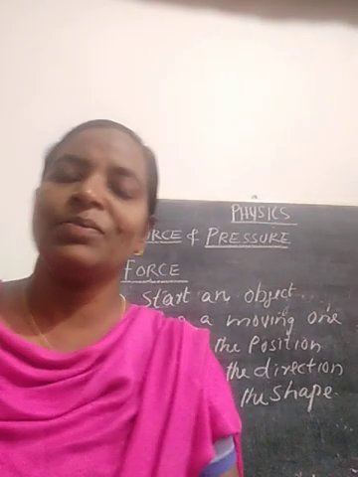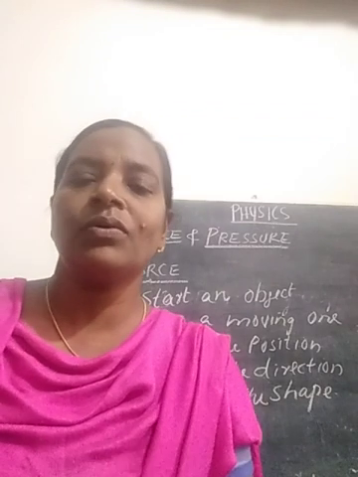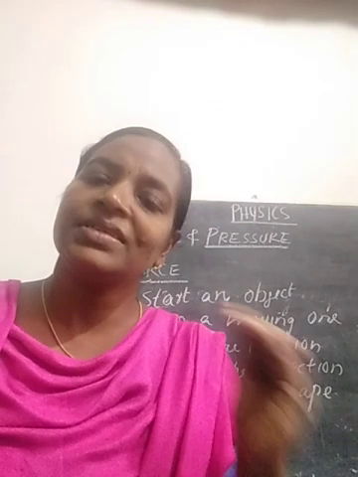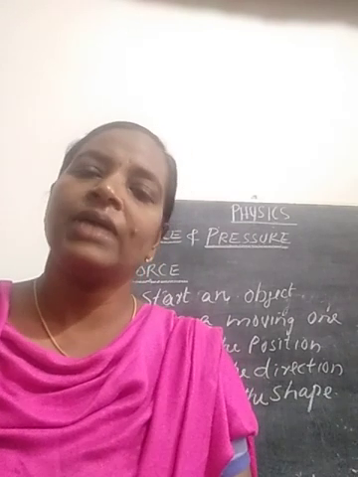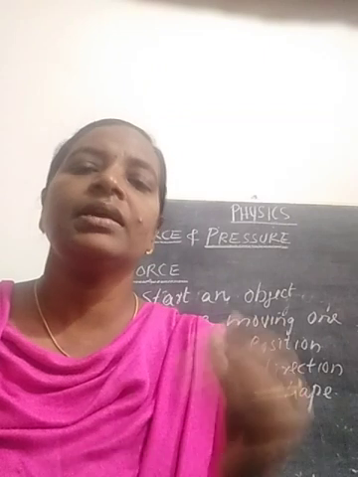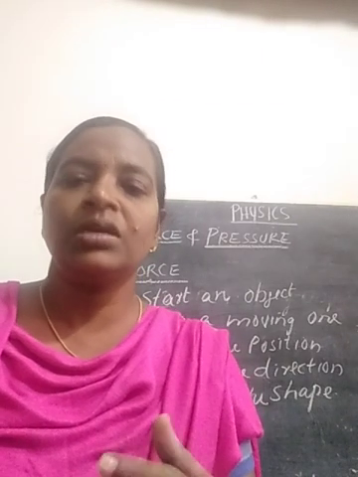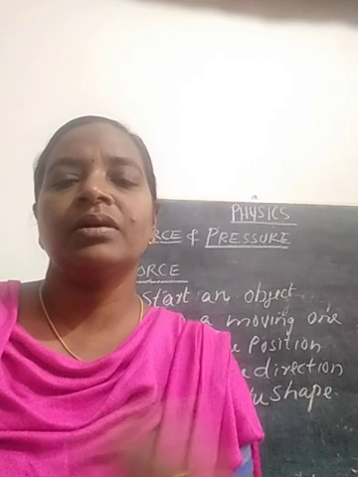So today we discussed what is a force and the definition of force. A push or pull is called a force, and a force can be applied with the help of some energy. If a person has enough energy, he can do pushing, pulling, kicking, and we call that force.